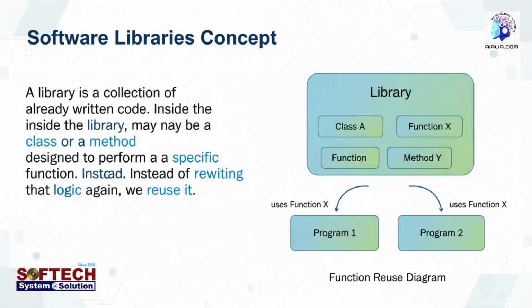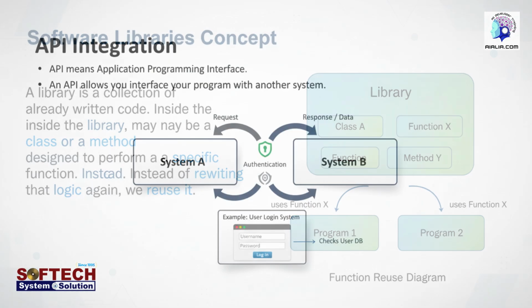A library is a collection of already written code. Inside the library, there may be a class or a method designed to perform a specific function or fulfill a specific requirement. Instead of rewriting that logic again, we simply reuse it. We just call the function and use it. That is the purpose of a library, code reuse.